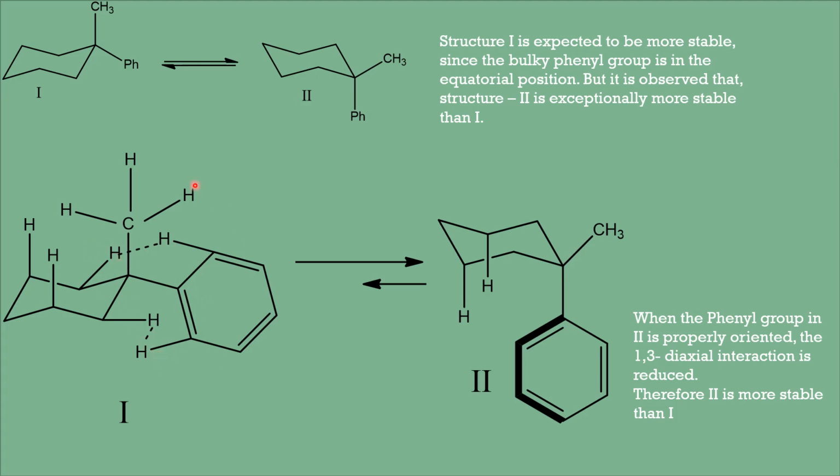Therefore, this conformer 1 has higher energy due to the 1,3 diaxial repulsions and due to the repulsive interactions between the ortho hydrogens of the phenyl ring and these equatorial hydrogens. Therefore, conformer 1 has higher energy than conformer 2. So this is the more stable conformer, the predominant or preferred conformer.